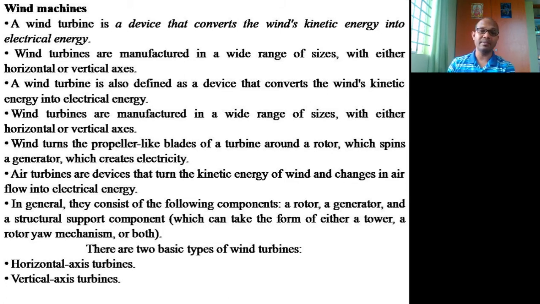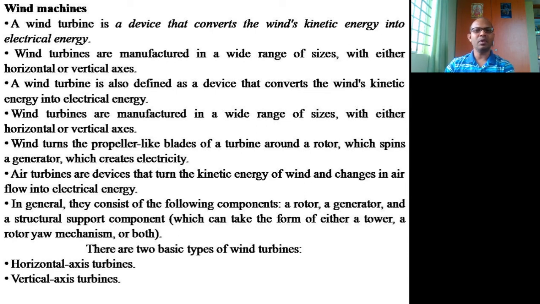In such cases, what is the minimum speed required to start most wind turbines? As per the statistics, it is around 8 kilometers per hour. The minimum wind speed required is 8 kilometers per hour. If you convert that into meters per second, it is around 2 to 2.5 meters per second.